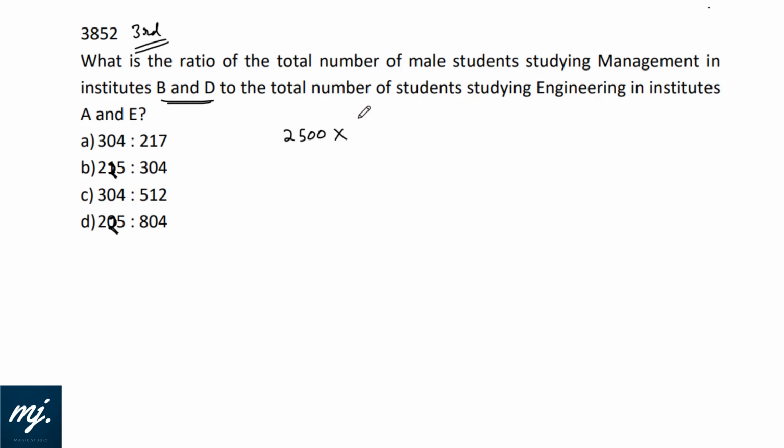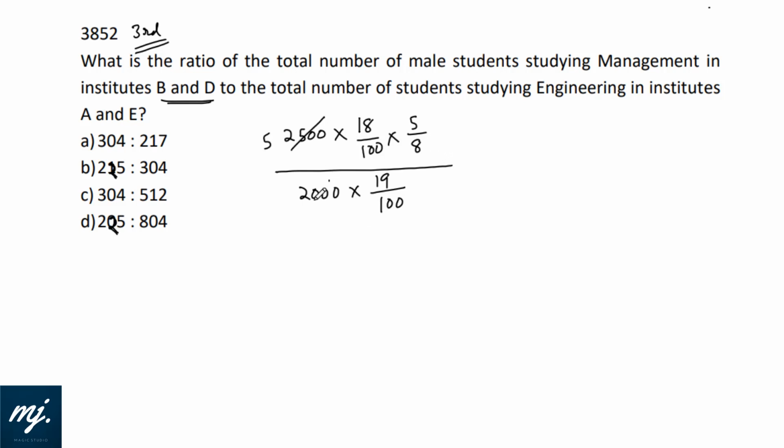Management are 18%, and the male to female ratio of management in the institutions is 5:3, so it would be 5/8. To the total number of students studying engineering in institutes A and E, total strength of A and E is 2000 and engineering is 19%. Total number of students, no male female, so this much. This is the ratio which we are looking out for, simply.